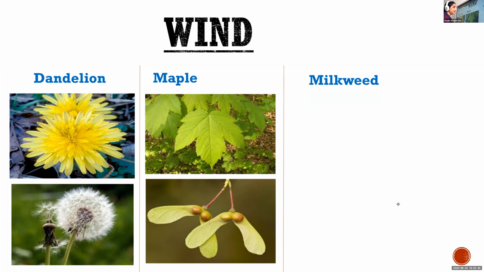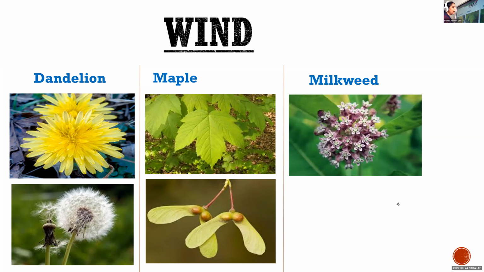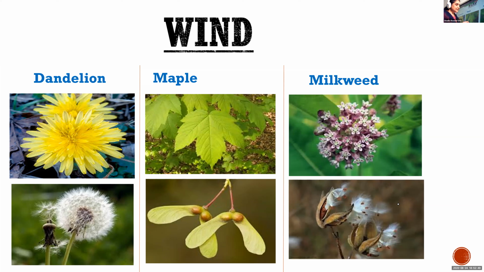Next one, milkweed. How it is, I will show them. I think like this also you have seen it. But I tried to get these flower seeds that I have in my house, but this is not the season. It is rainy season, right? So dandelion, maple and all are not available in this season. Ma'am, in spring, milkweed will be there. Yes, we will get it.